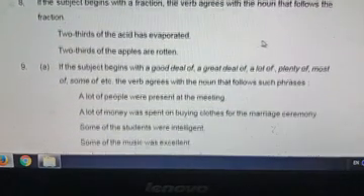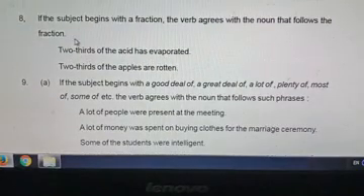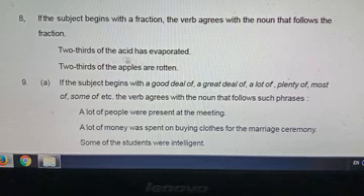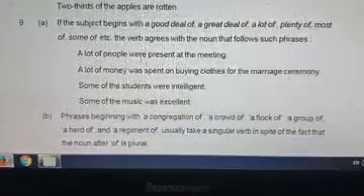So next, rule 8. If the subject begins with a fraction, 2/3, 3/4, 5/6, as in 2/3 of the acid has, singular agreement is used. Rule 9.